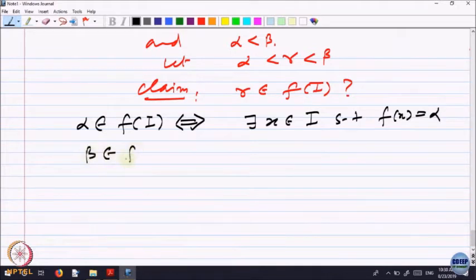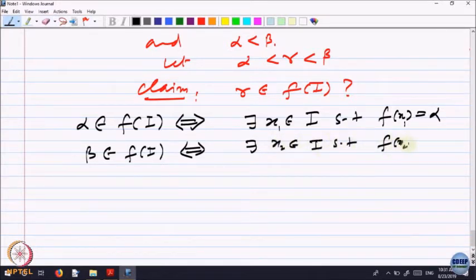Beta belongs to f of I, that is the same as saying there exists a point; let us call them x 1 and x 2, where f of x 1 equals alpha and f of x 2 equals beta.